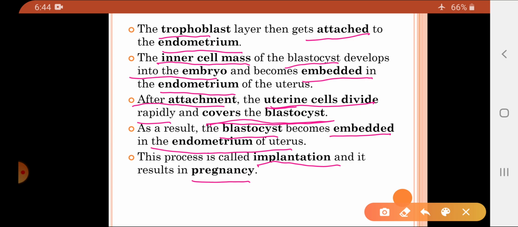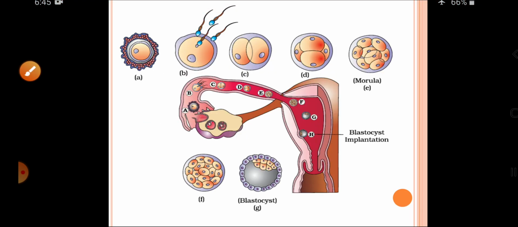The inner cell mass will result in the formation of the embryo, and it also gets embedded into the endometrium layer. Once the blastocyst has attached to the endometrial layer, the cells of the uterus divide and cover the blastocyst. As a result, the blastocyst becomes embedded into the endometrium. This process is called implantation, which finally results in pregnancy.